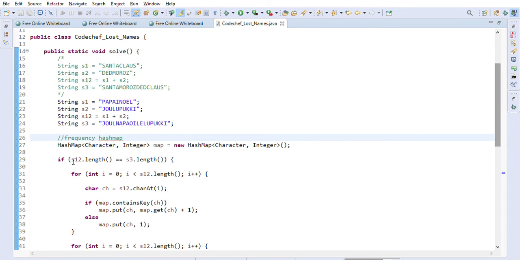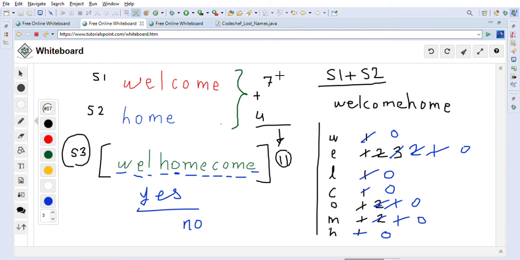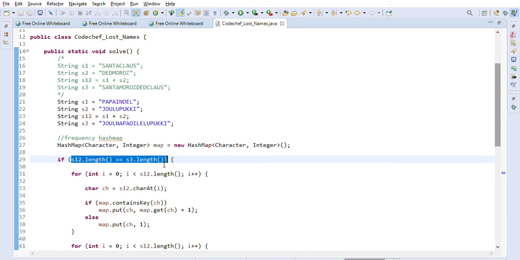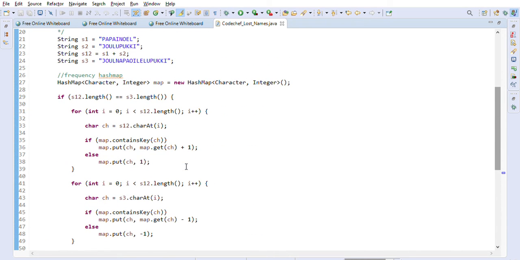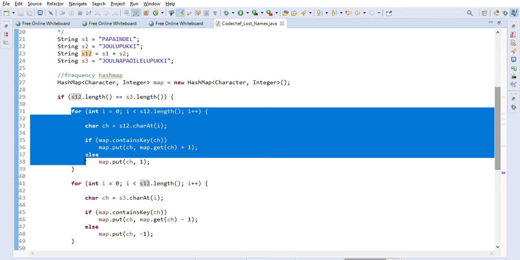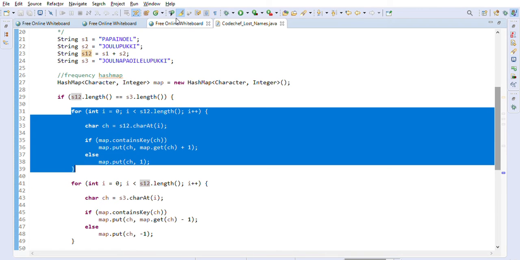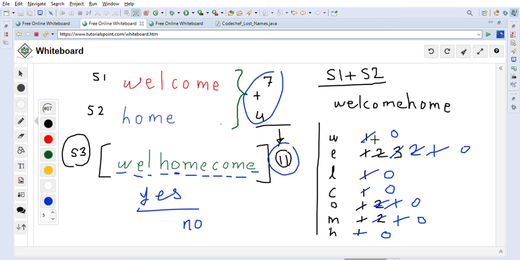After that, first thing is we will check the length. As I said, we are checking this length: 4 plus 7 is 11, and this is 11. If they are matching, we proceed. If they are not matching, we directly return no, we will just print no here. If they are matching, then we will go through the s12 string and create the frequency map. As I said, first we went through the concatenated string and created the frequency map.